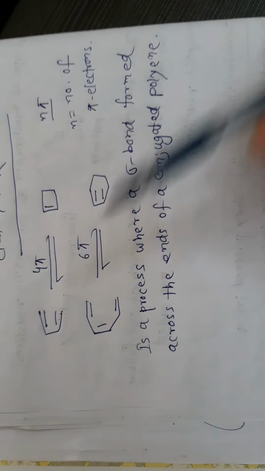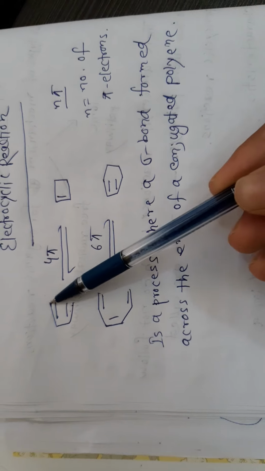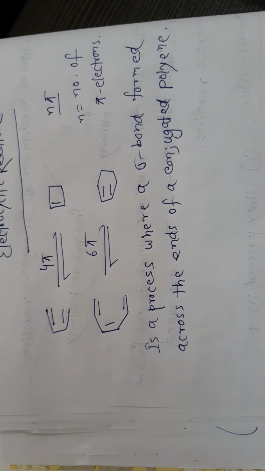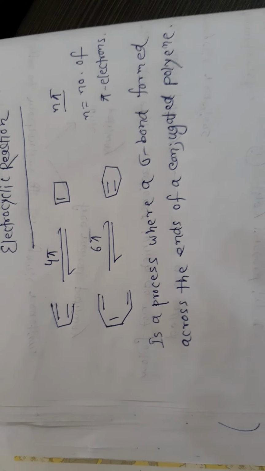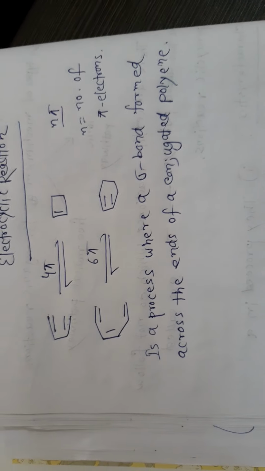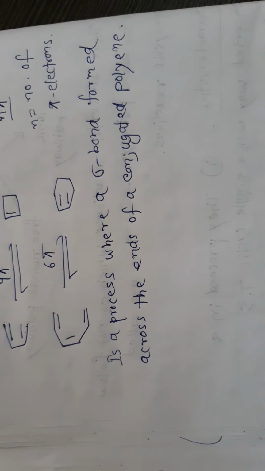Sigma bond formation occurs and these are denoted as n-pi systems. These are called electrocyclic reactions. Got it? Okay.